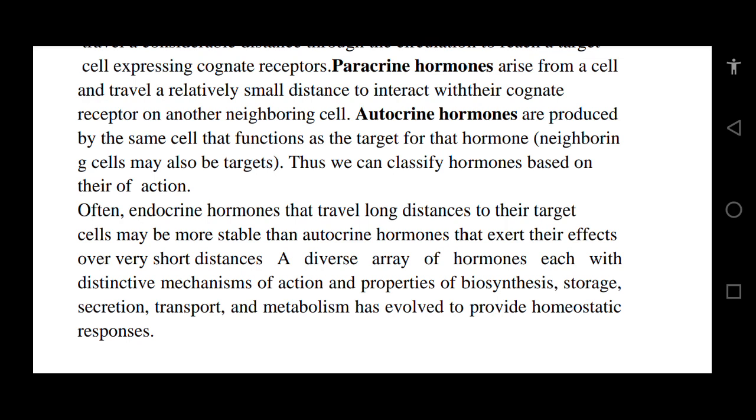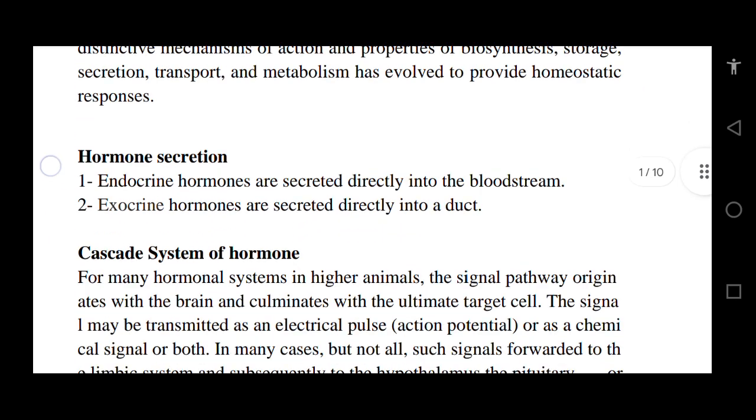Thus, we can classify hormones based on their action. Often, endocrine hormones that travel long distances to the target cells may be more stable than autocrine hormones that exert their effects over very short distances. A diverse array of hormones, each with distinct mechanisms of action and properties of biosynthesis, storage, secretion, transport, and metabolism, have evolved to provide homeostatic responses.